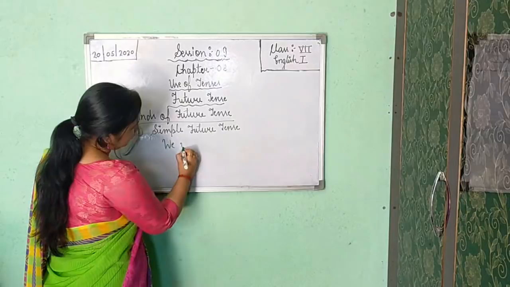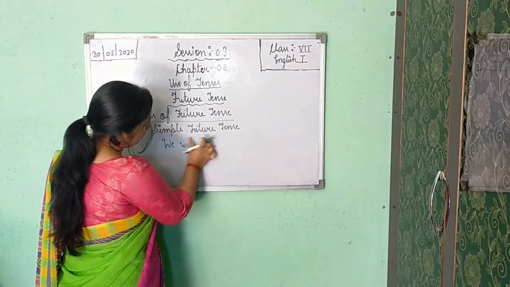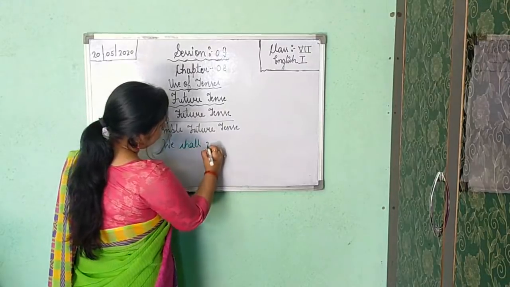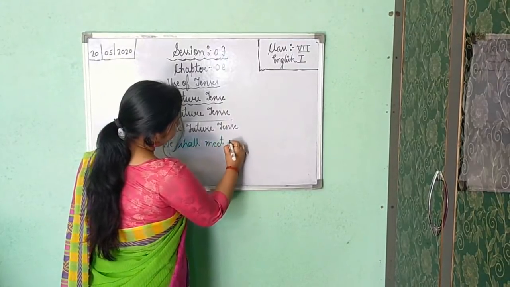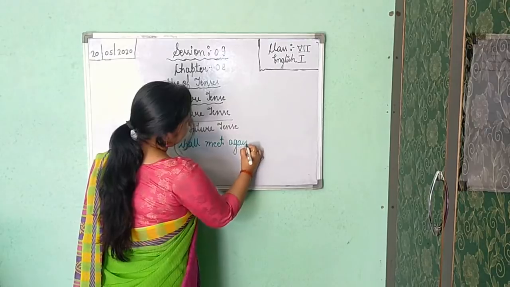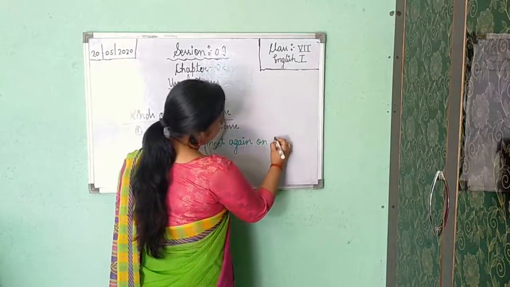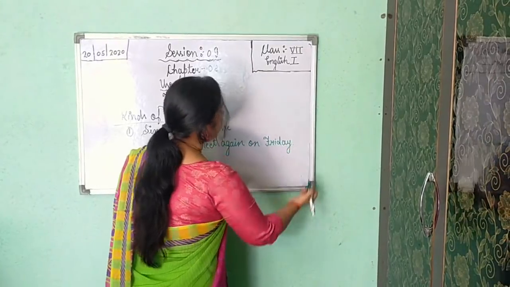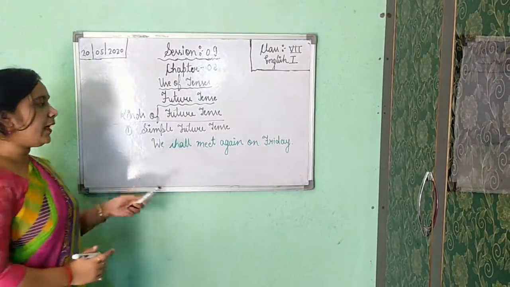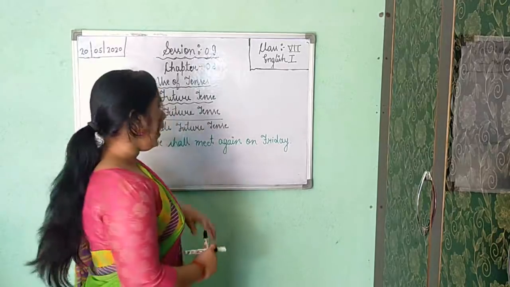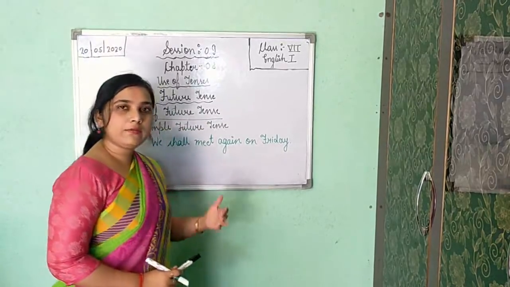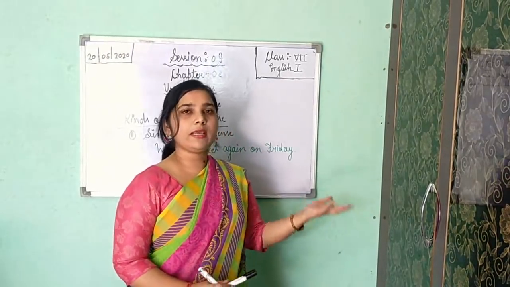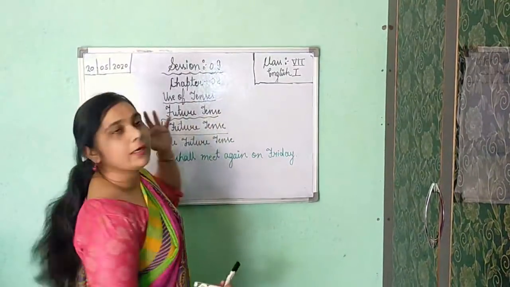we shall meet again on Friday. As you know very well, my class is on Wednesday and Friday. So today is Wednesday and after today we are going to meet again on Friday. Okay, so it is future, Friday, the date is 22.